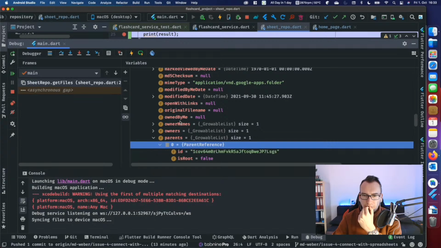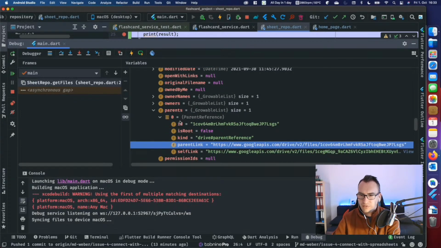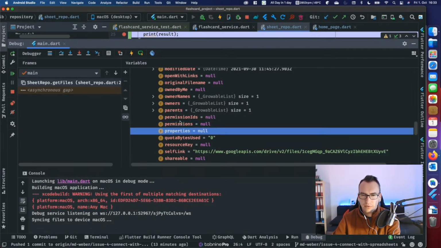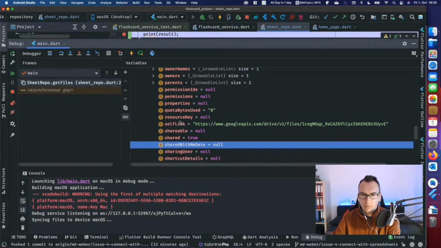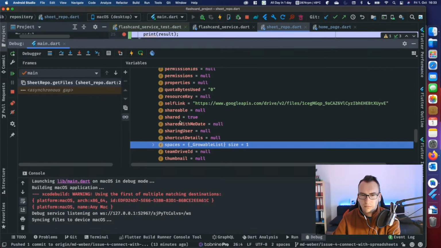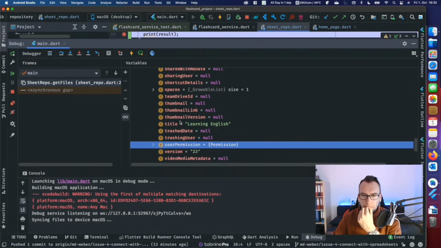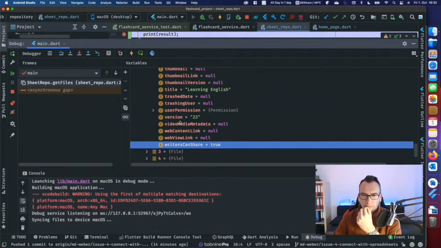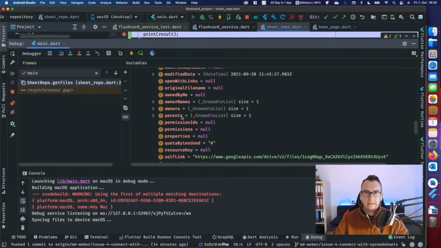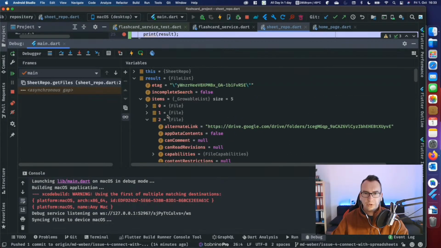Owners, parents, parent reference. These are just the files where they live. Self-link, shareable, shared. No. Okay, that's actually pretty weird.